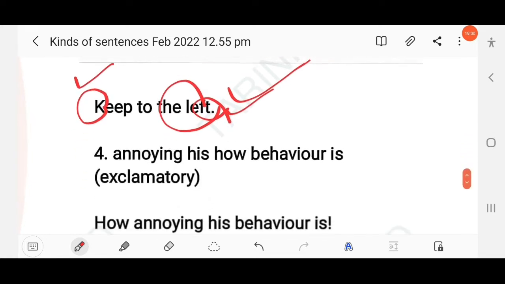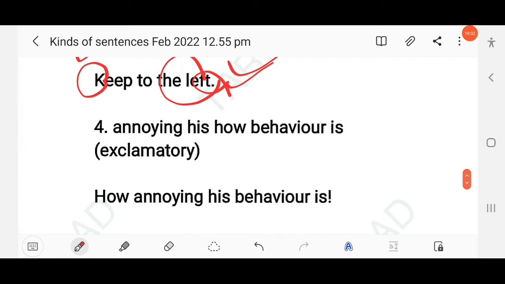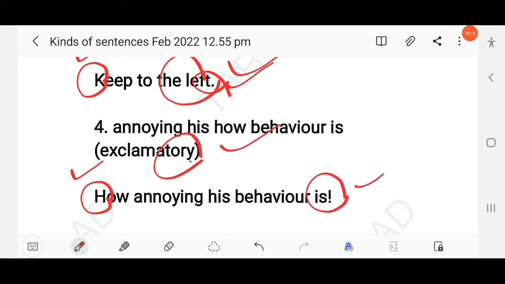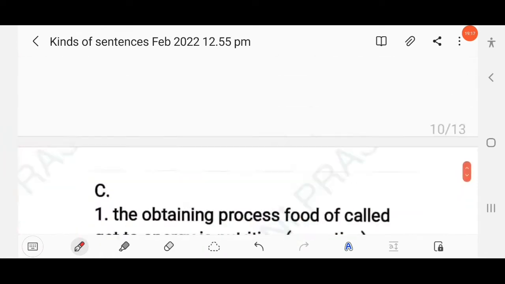Clear? Then next here, how annoying his behavior is. You have to arrange the words and make a sentence, exclamatory. How annoying his behavior is. So here H should be capitalized and use an exclamation mark at the end of the sentence. Clear?